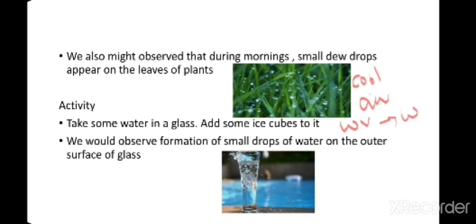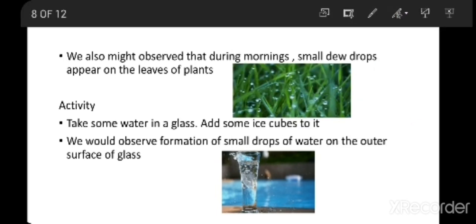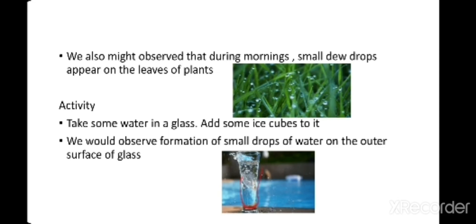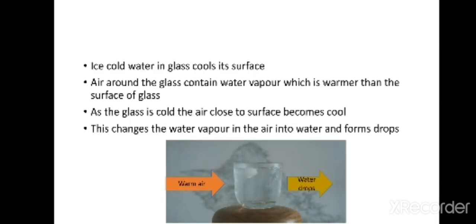If you want to understand more clearly about condensation, here we have an activity. To perform this activity, first you have to take some water in a glass. After taking water in a glass, you have to add ice cubes to it. So, when you add ice cubes to the water, what happens? The outer surface of the glass will become very cool.